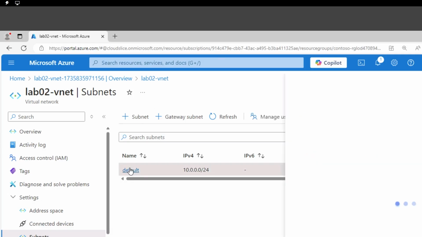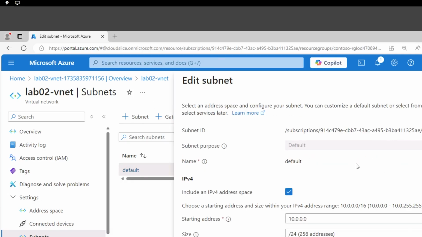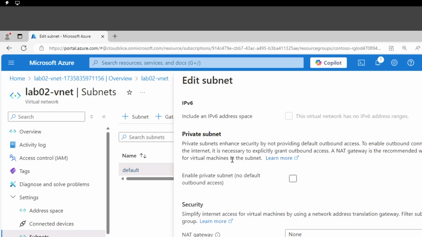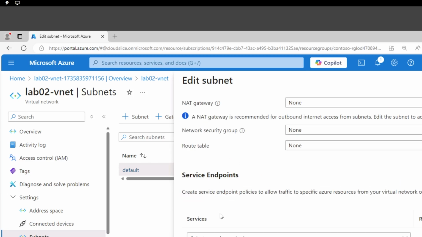Okay, when we look at the configuration of the subnet, something we're not going to do now, a bit later. So we have its old configuration. Potentially we can do some modification as well. But what we're going to look at is endpoint, right? So that's what we're going to leverage here in order to connect from the LabVM to that specific SQL database that we are about to create.